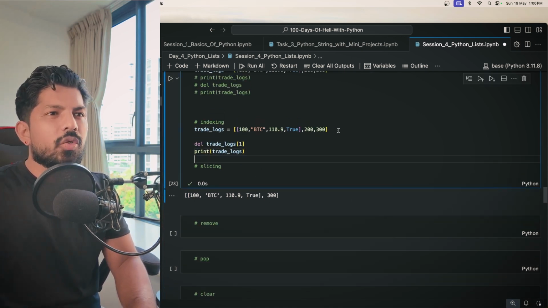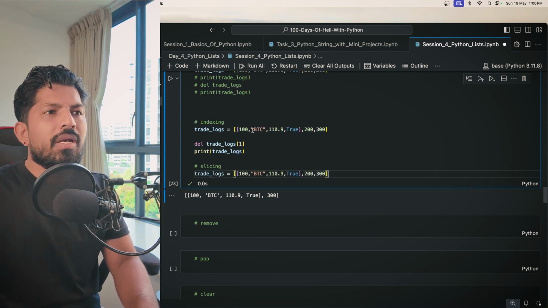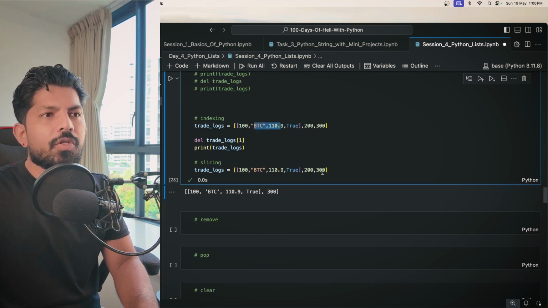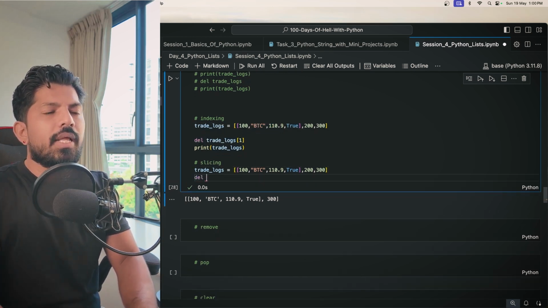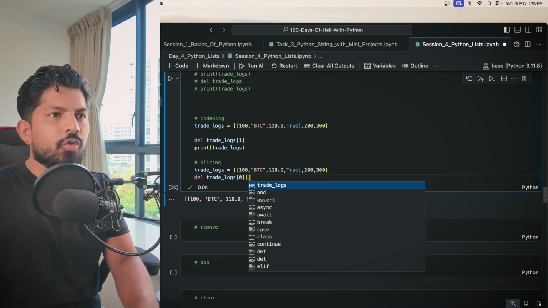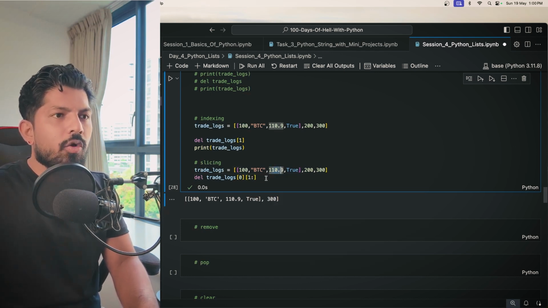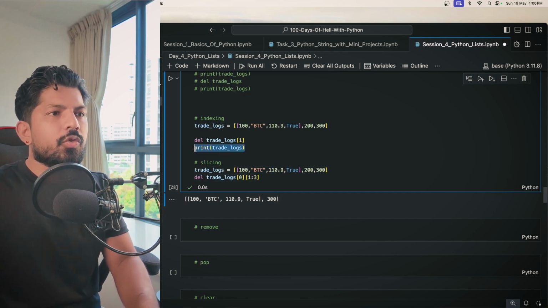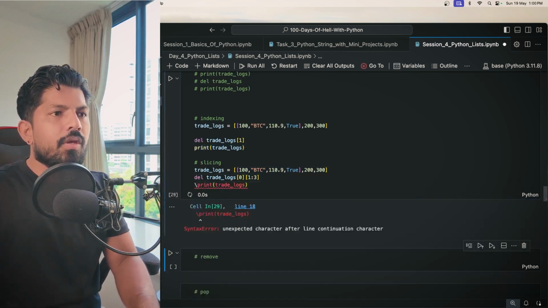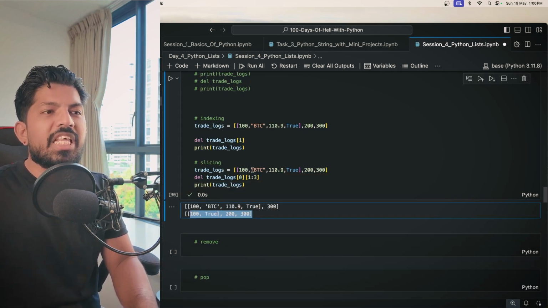Similarly, we have slicing. So that's also very easy. For slicing, we will remove these BTC and 1109. So del, then trade logs. First, we will access the first list. Then we will give the index position. So from 1, because BTC is at the index position 1, to 3, right? Because we have to give +1. So when we print this, oh, we have to remove this. So we get the values, because these values have been removed.